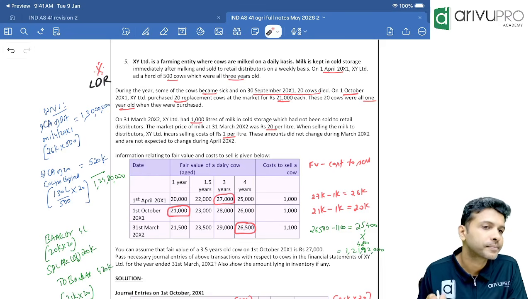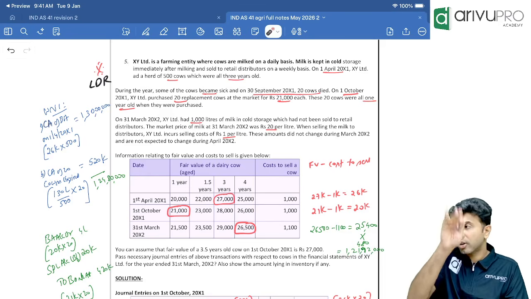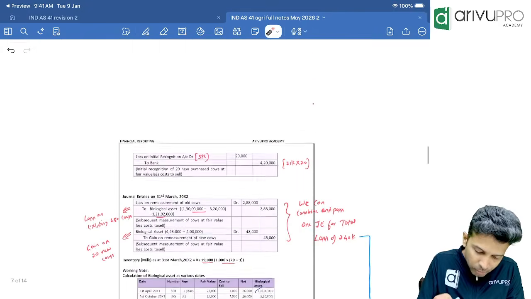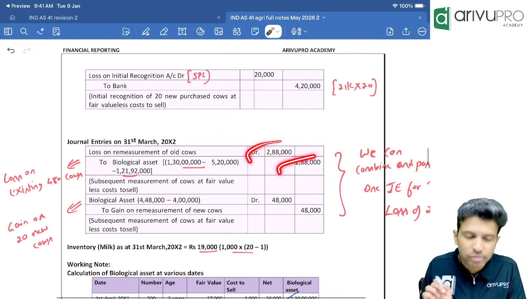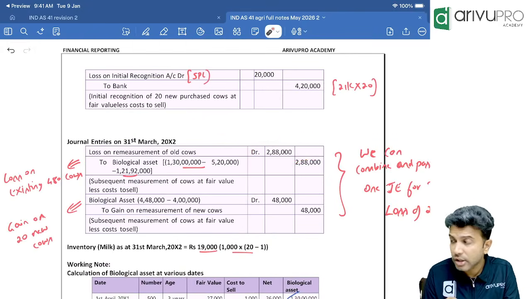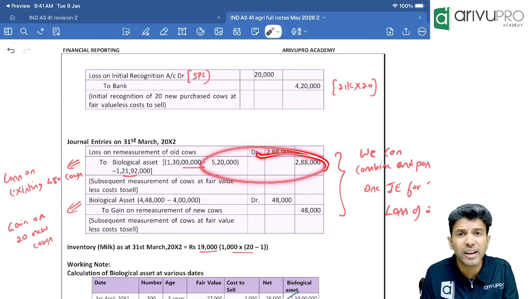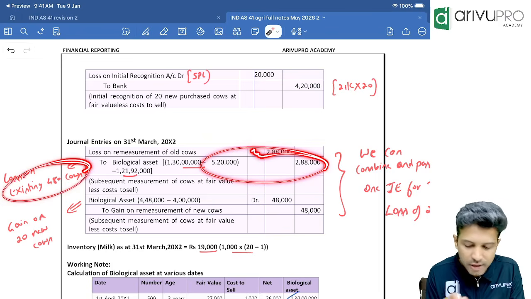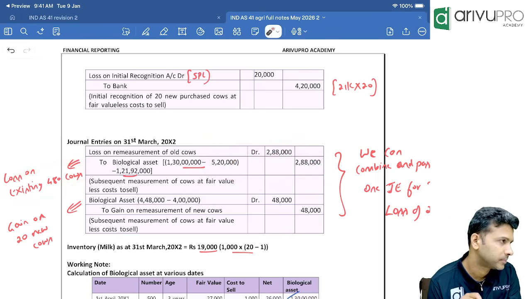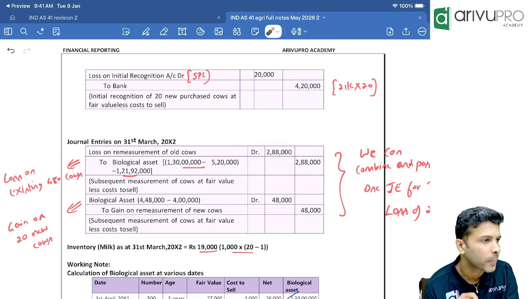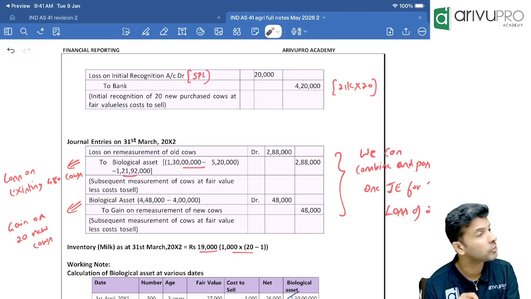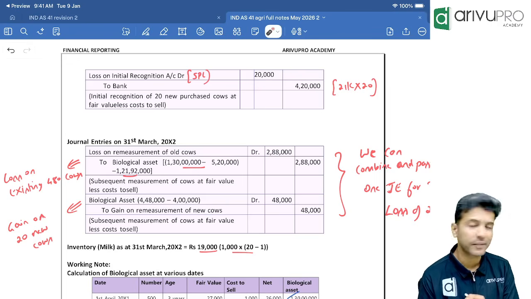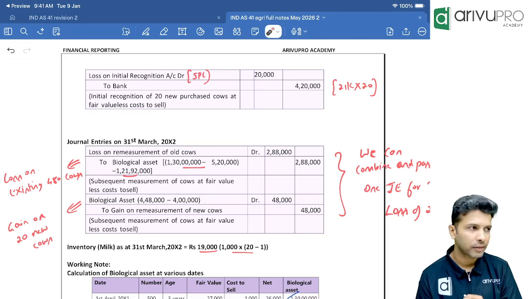Let's see. You're not increasing, you're reducing the value of the biological asset. So SPL account debit, to biological asset 2,88,000. This is the total loss relating to all the existing cows, the fair value loss on the existing 480 cows. Clear, Sarji? We have new cows also which we have purchased. On that also we may have some fair value gain or fair value loss. Can we calculate that, everybody?